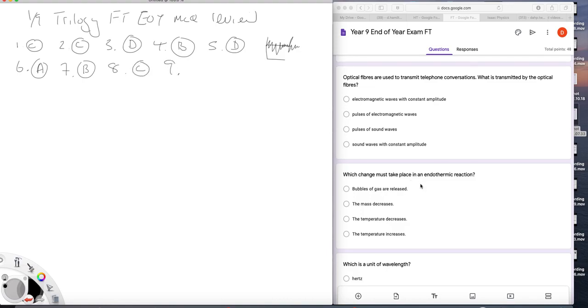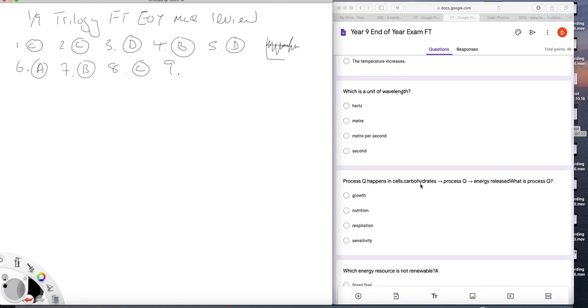9. Units of wavelength. It's a length. It's B. Meters. 10. Process Q happens in cells. Carbohydrates go through process Q to release energy. What is process Q? That is respiration, of course.